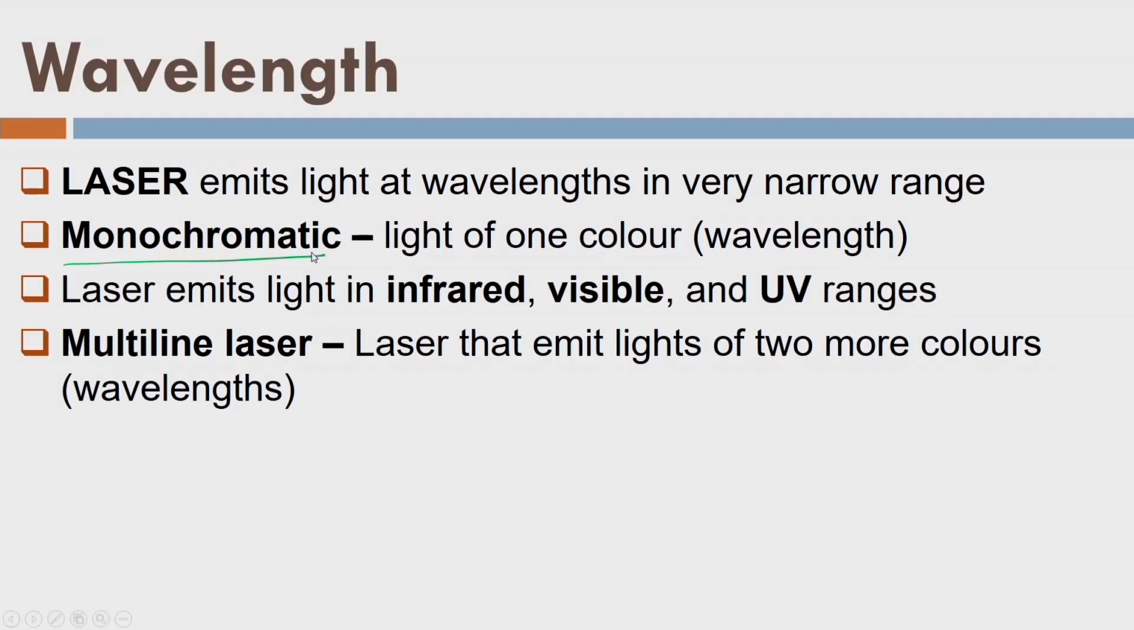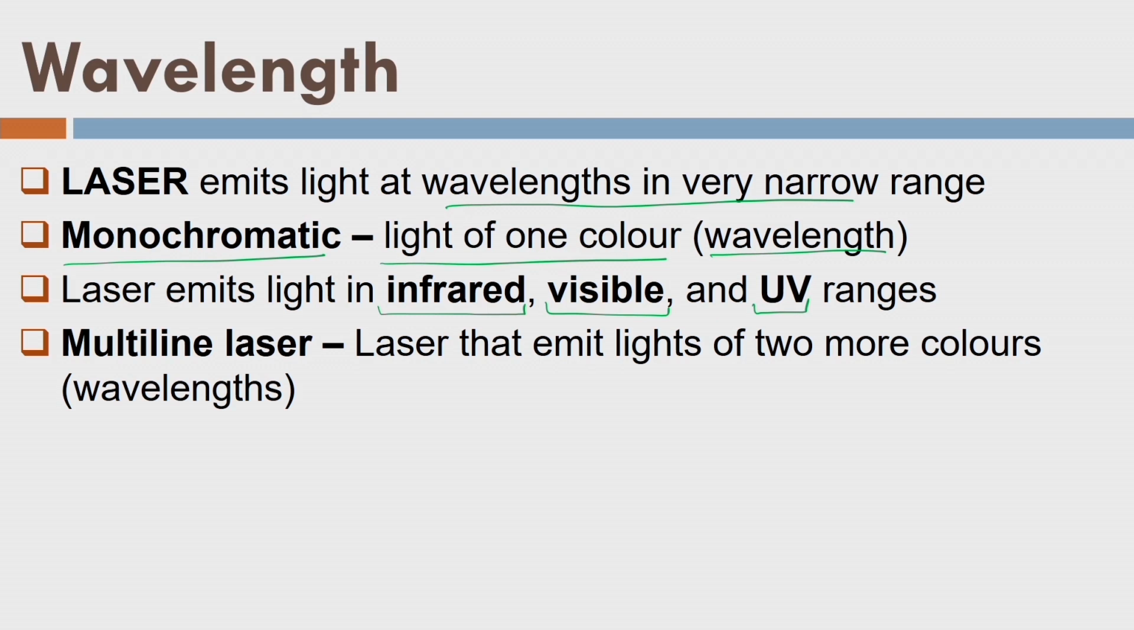As I told you, all the photons triggered by the stimulated emission have the same wavelength. As a result, they are monochromatic. That means they produce light of one color or one wavelength. The reason is that not all the photons have exactly the same wavelength, but their wavelengths are in a very small range. The laser is available in the infrared, visible and ultraviolet ranges.